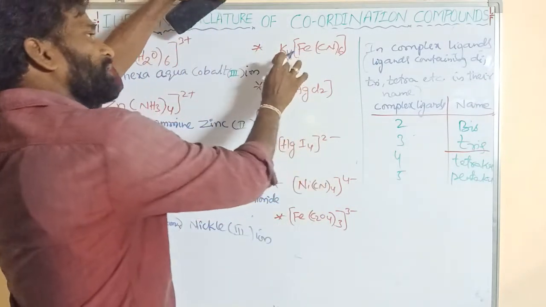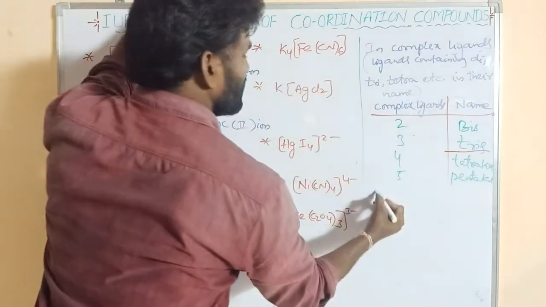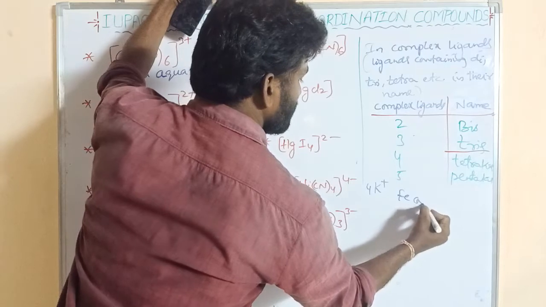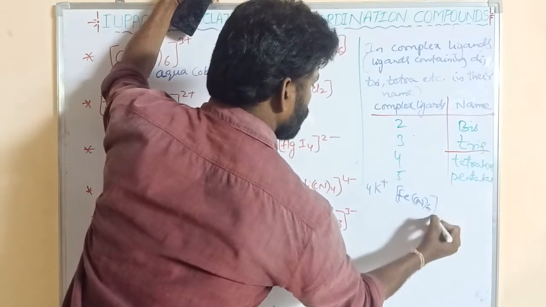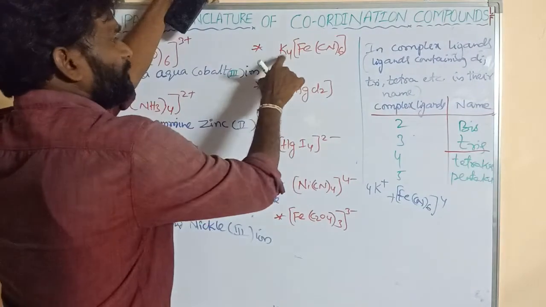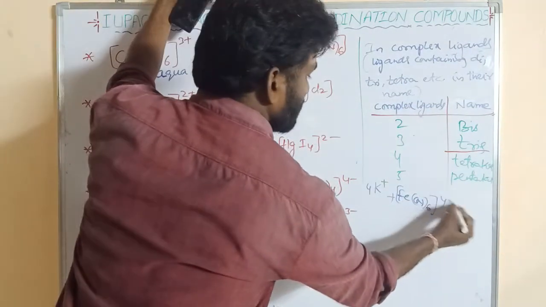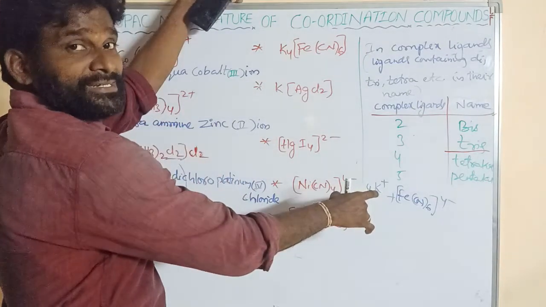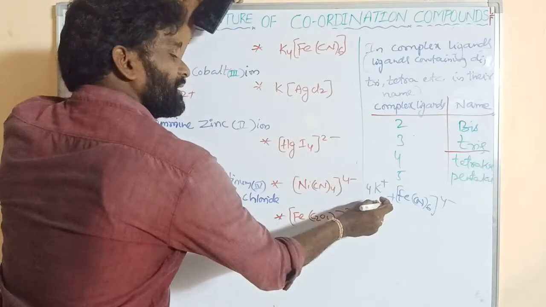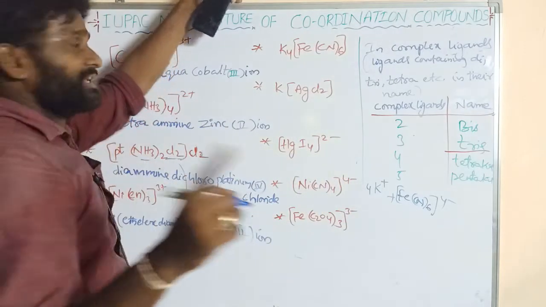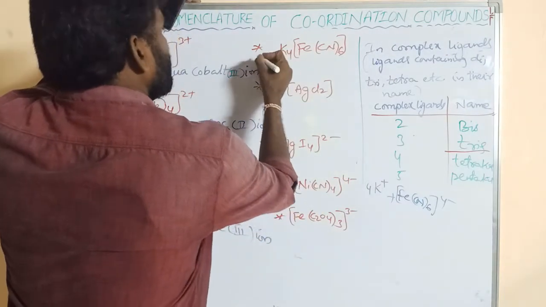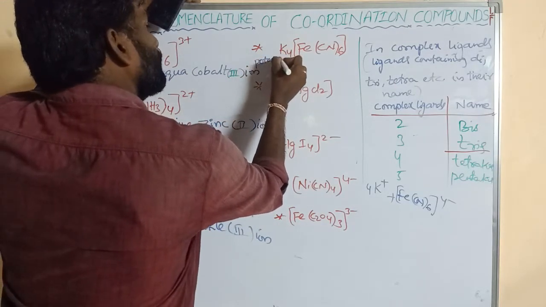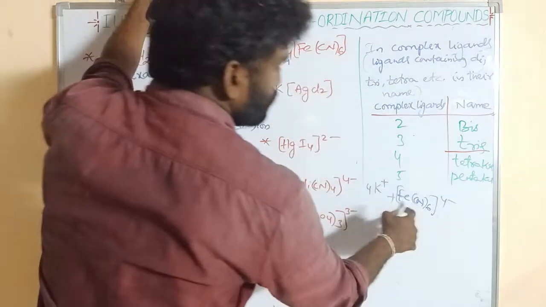Here, however many there are, since this is a counter ion, potassium. So how is it ionized? K plus. How is it ionized? 4K plus and [Fe(CN)6] 4 minus. So 4K plus and [Fe(CN)6] 4 minus, right? It is ionized in this way, right? So this is said to be counter ions. However many counter ions there are, in the name we should consider only one, right? Here K4, potassium, what is its name? Potassium, right?